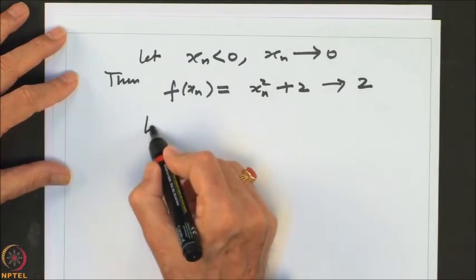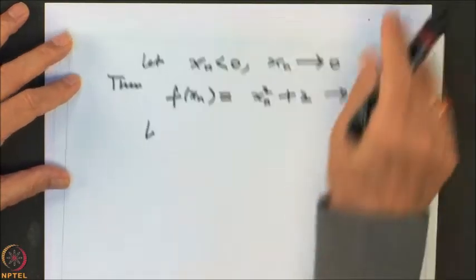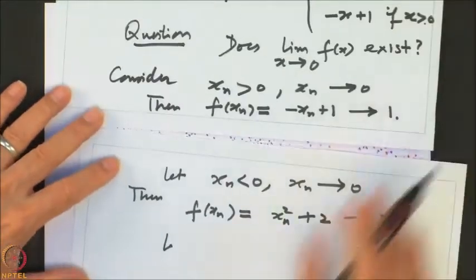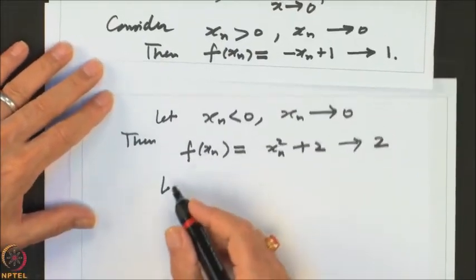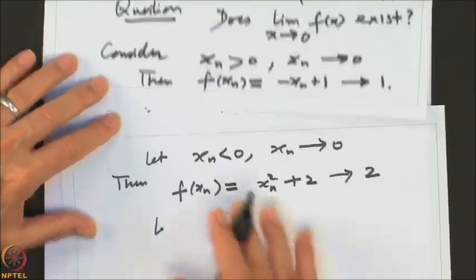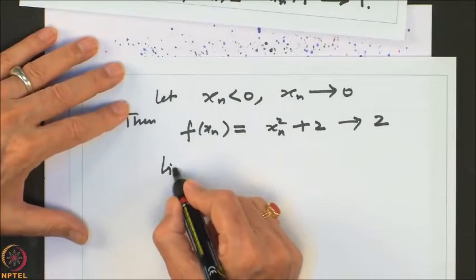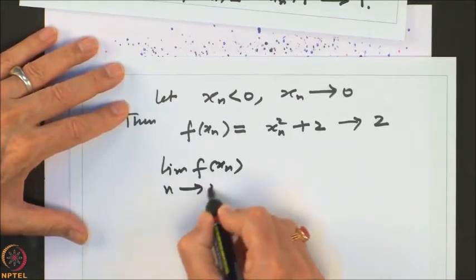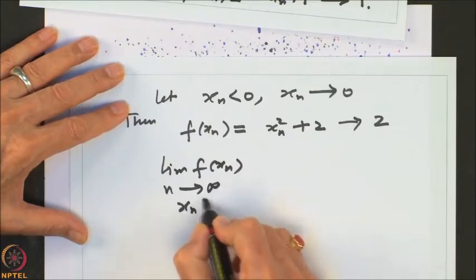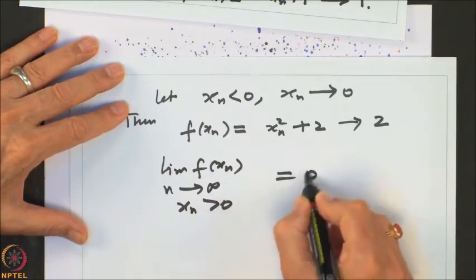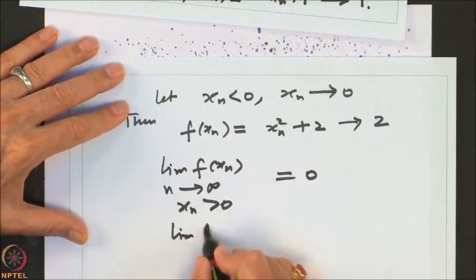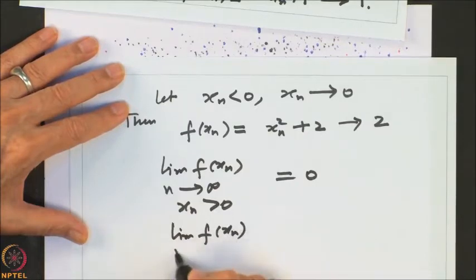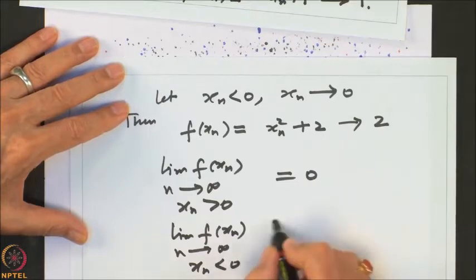So, we can write it as limit of f of xn, n going to infinity, for xn bigger than 0 is equal to 1, whereas limit of f of xn, n going to infinity, for xn less than 0 is 2.